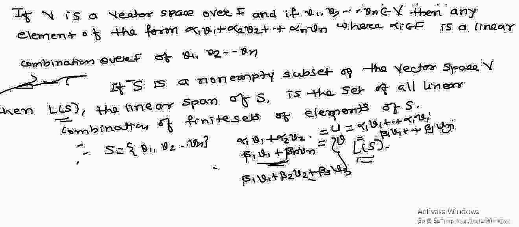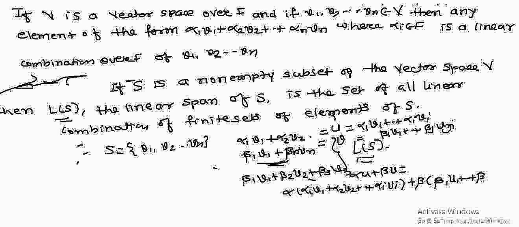These are the two elements of L of S. Now what will be alpha u plus beta v? Let us compute this. Alpha u plus beta v means alpha into (alpha 1 v1 plus alpha 2 v2 plus ... plus alpha i vi) plus beta into (beta 1 v1 plus ... plus beta j vj).